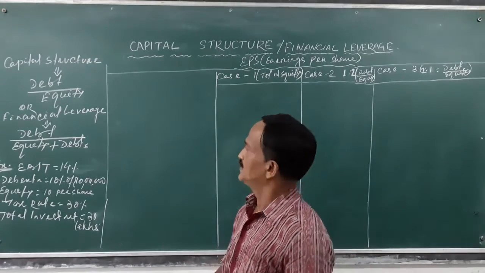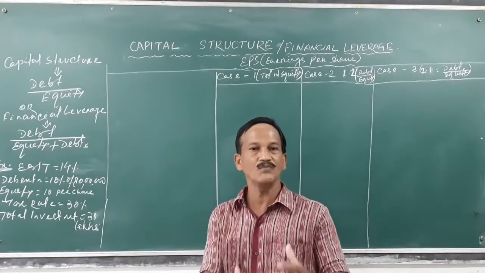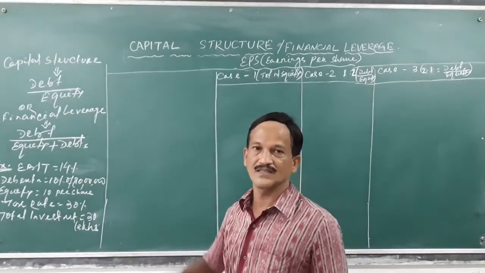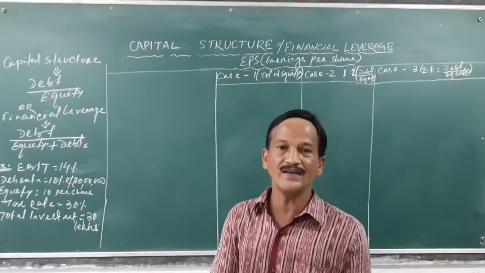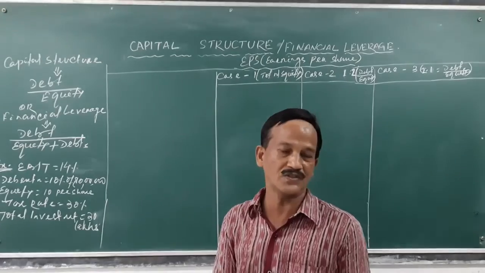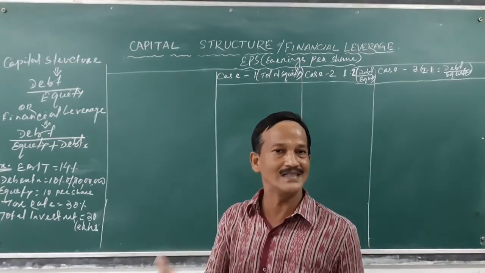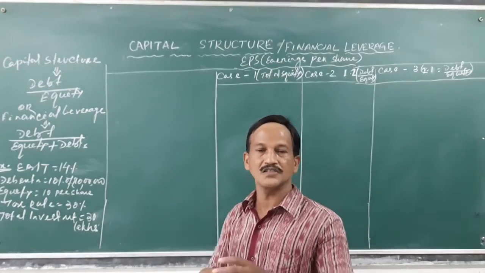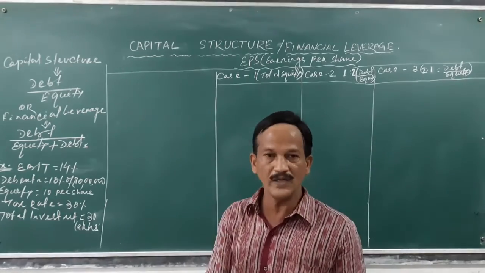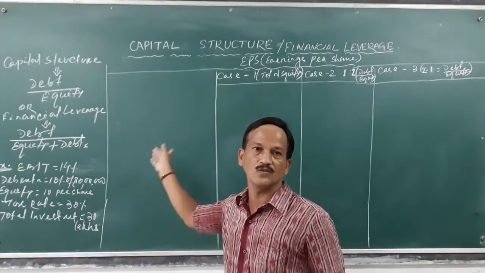That means the equity shareholder will get maximum profits, maximum returns by investing the debt funds. If you invest more debt funds and less equity funds, certainly there is a financial risk, but that financial risk certainly will be minimized provided your return will be high.